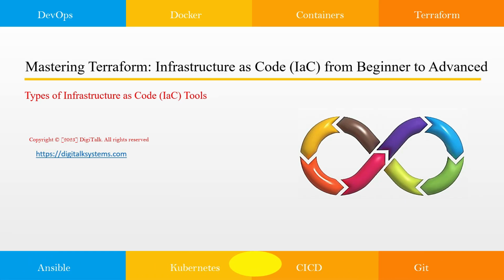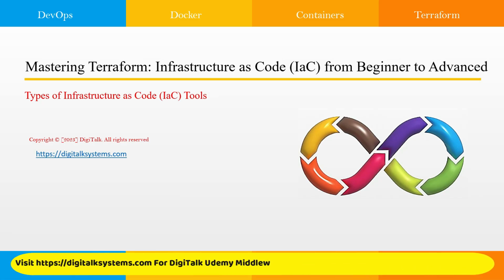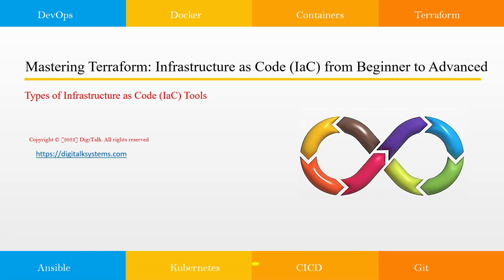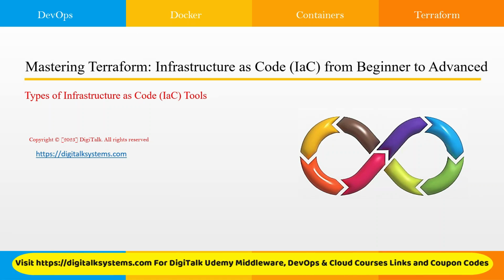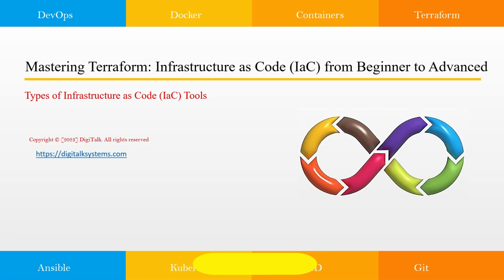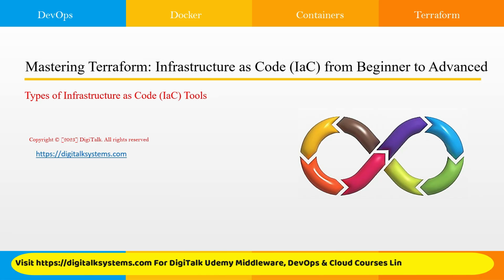So far we have discussed a lot about the provisioning of hardware and different software. But we have a different set of tools which is categorized under infrastructure as code. It depends on what kind of configurations we are going to perform, whether we are doing software configurations, software installations, or infrastructure configurations, or maybe we are going to configure some containerized applications where we have certain containers, or where we are going to create certain images. So based on the different requirements of your infrastructure, we have different categories of tools.